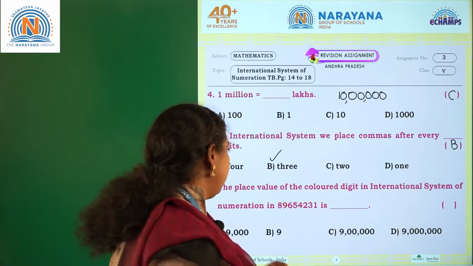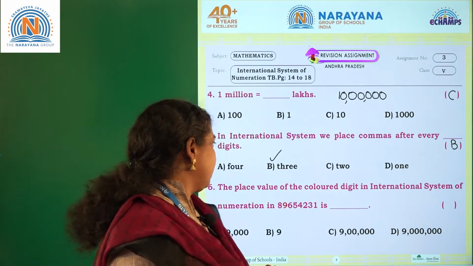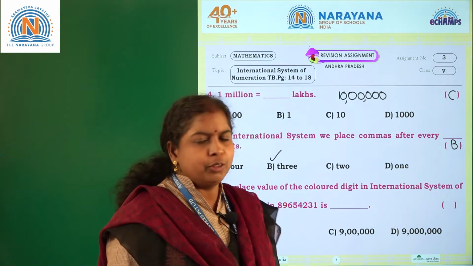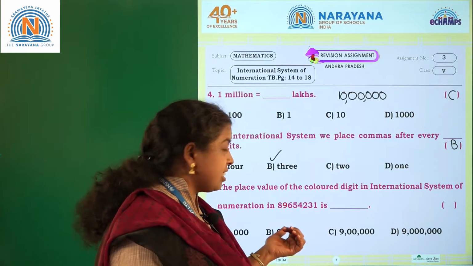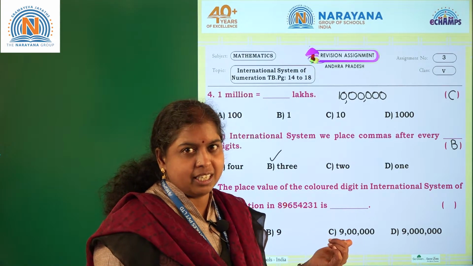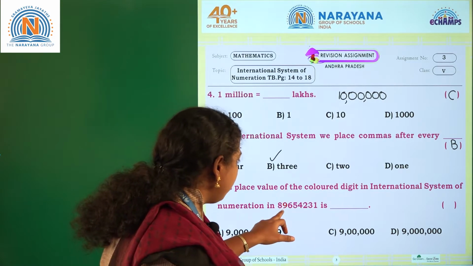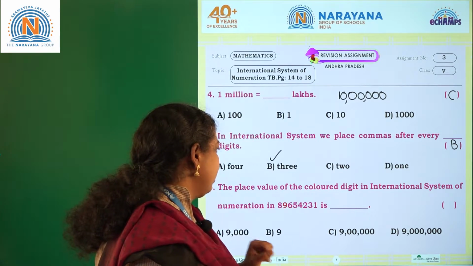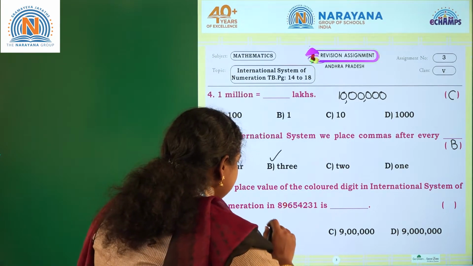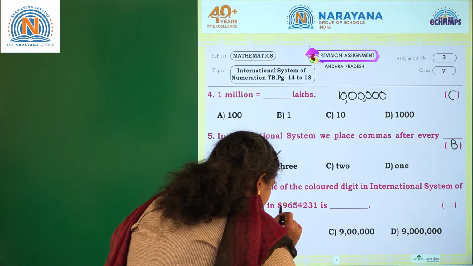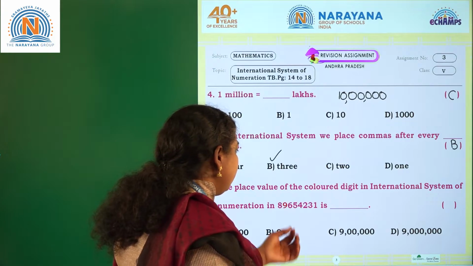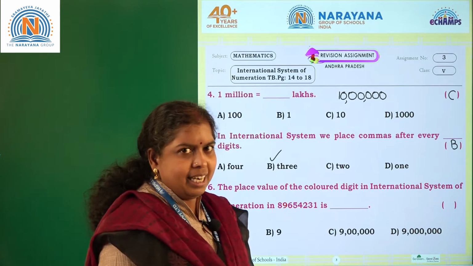Okay. Now let's move to the sixth one. The place value of the colored digit in international system of numeration. Is there any digit which was colored in the given number, children? If you observe, there is one digit which was colored in the international system. Which was colored? Let's observe. 9. The number 9 was colored. Now you have to identify what is the place value of the digit 9.